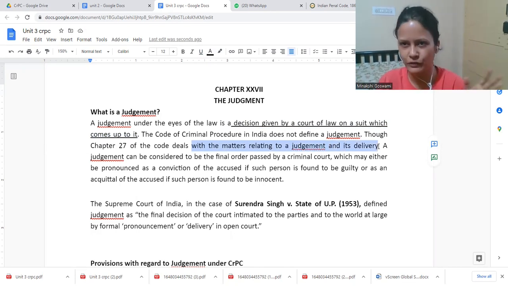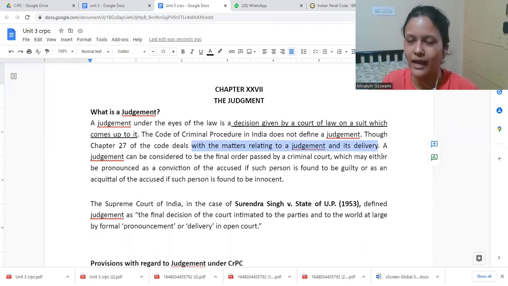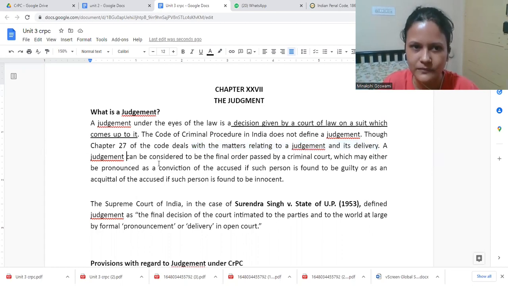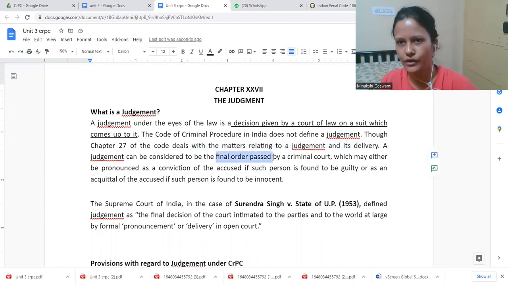Is it that the court found the person guilty? Is it that the court acquitted the person? Is it that the court gave him the benefit of doubt? That would be mentioned. If the court has found him guilty, what is the punishment? Why is that punishment given? Under what law is the punishment given? Everything will be clearly mentioned, and what if we do not follow it? Everything will be there. A judgment can be considered a final order, because there will be multiple orders.